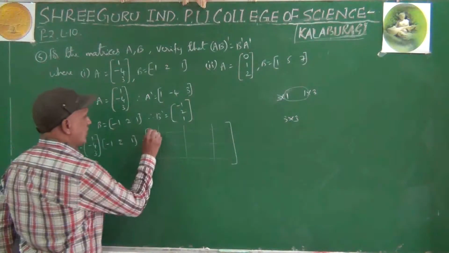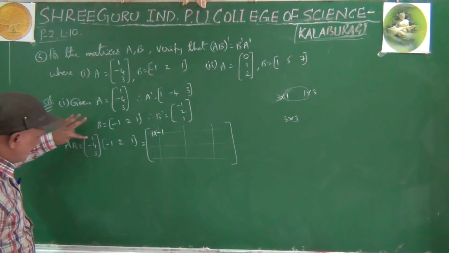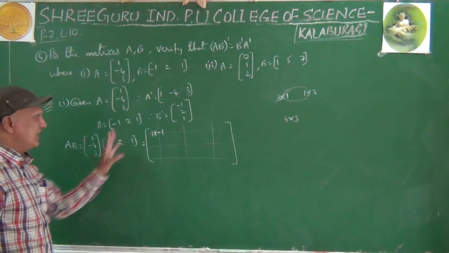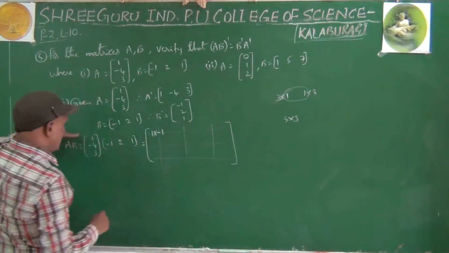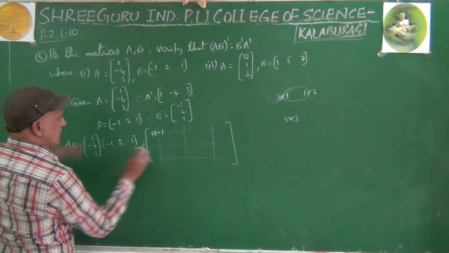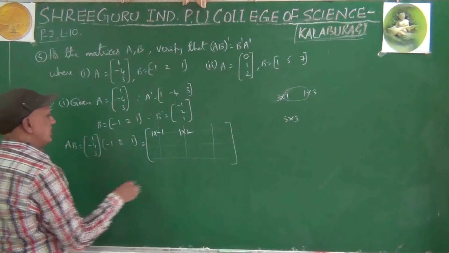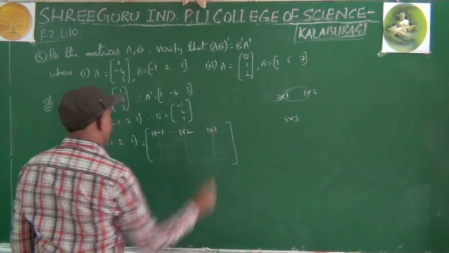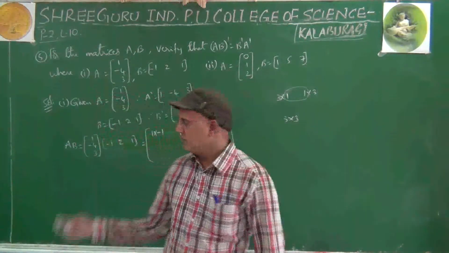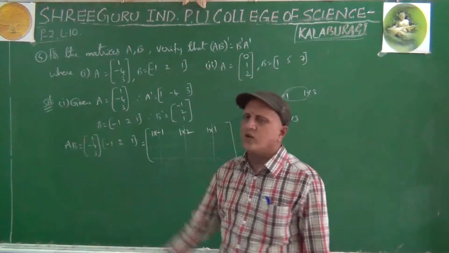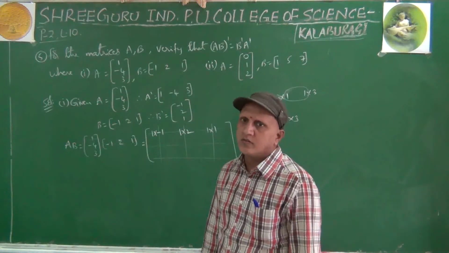Okay, now first row, first column. 1 into minus 1 over. First row, only one element. First column, only one element over. That's it. This one, first row, second column: 1 into 2 over. That's it. First row, third column: 1 into 1. Understanding? We have solved this type of question. Same type of question already we solved in the exercise where the multiplication concept we came across.